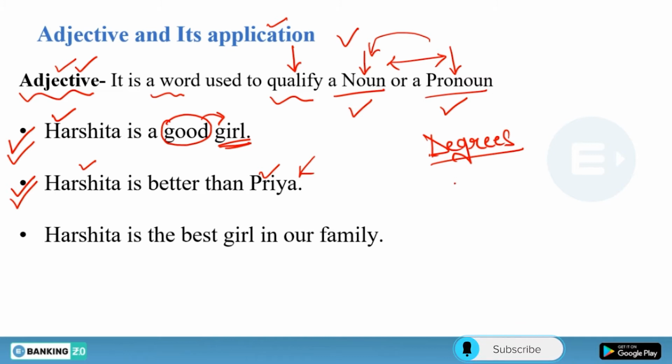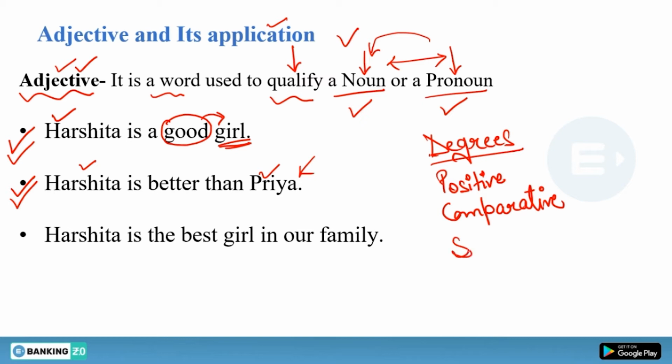We have degrees of adjectives. We have positive degree. I know you all know about it. If someone doesn't know about it, this is for that individual or for those students. So positive degree, then we have comparative degree, and then we have superlative degree. We have to understand the difference or the functions of these degrees as well. Positive degree we can call the base adjective, the base form of adjective, or the basic degree of adjective.